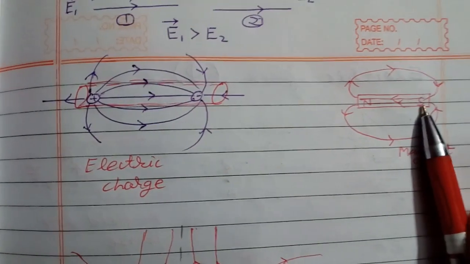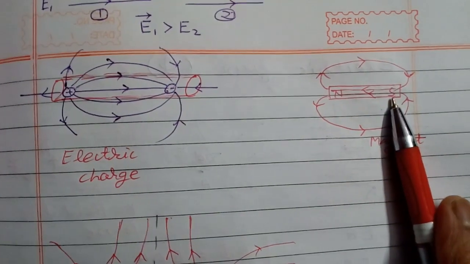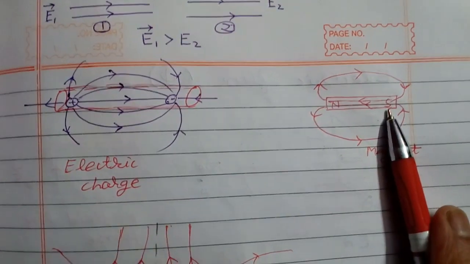But in case of charges, this is not so. The picture is entirely different. So field lines never form a closed loop.